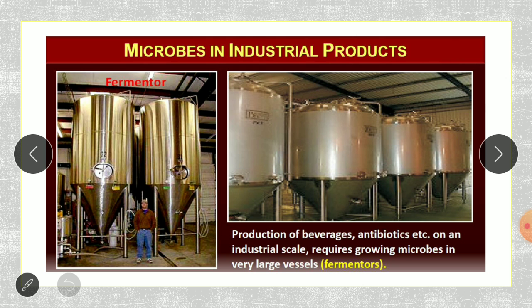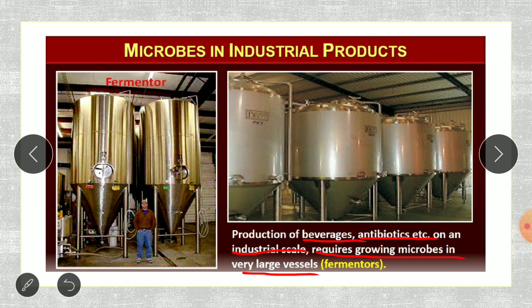Coming to microbes in industrial products, the production of beverages, antibiotics, etc., on an industrial scale requires growing microbes in very large vessels.